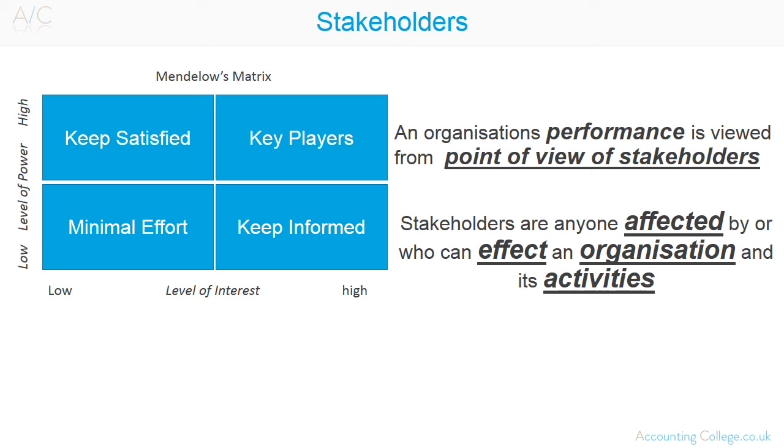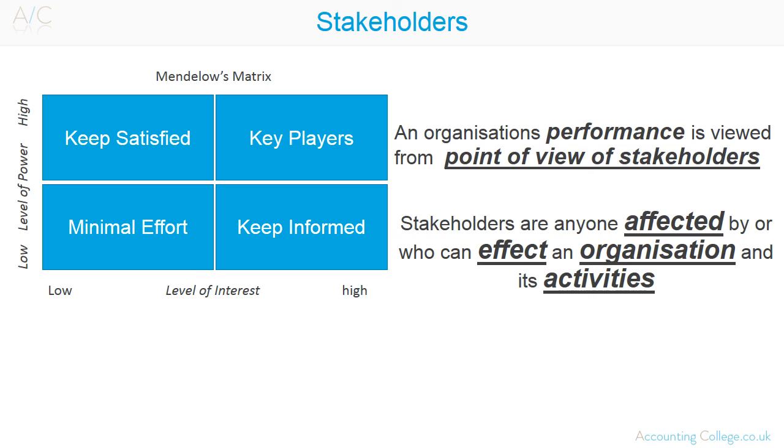When answering an exam-style question, you should always link the scenario to the theory learned. So instead of saying those stakeholders with a high level of power and a low level of interest should be kept satisfied to ensure their interest does not increase, you should link which stakeholder has a high level of power and a low level of interest. You should explain why you have identified that they have this power and interest, and then you should apply your theory learned to the given scenario.